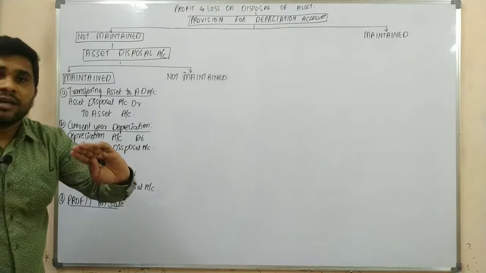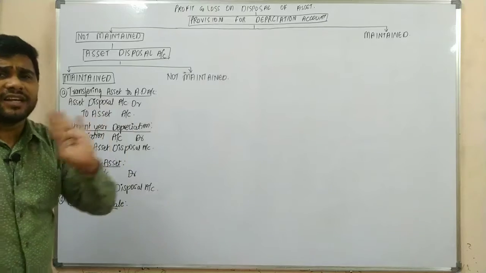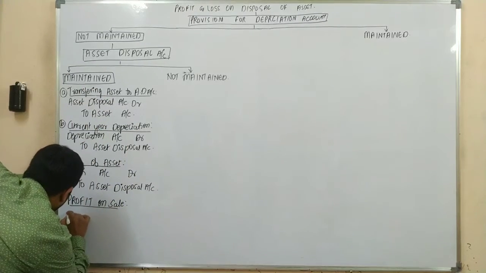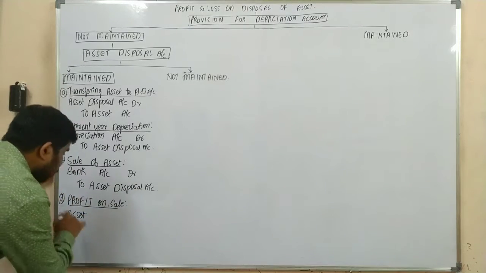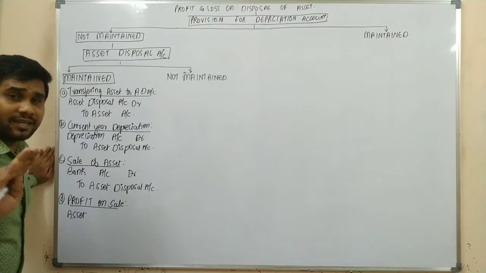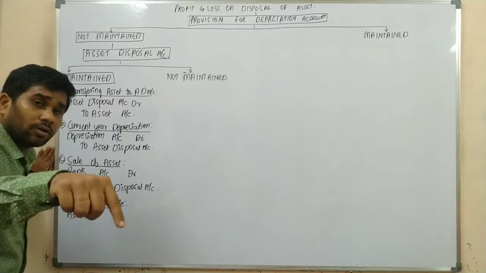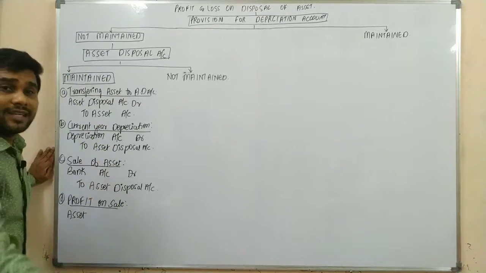If there is a profit on sale of asset, what is the journal entry? In general, the entry would be asset account debit to profit and loss account. But there is no more an asset in our company because the asset account was already closed. So instead of asset account, we need to transfer it to a separate account called our asset disposal account.